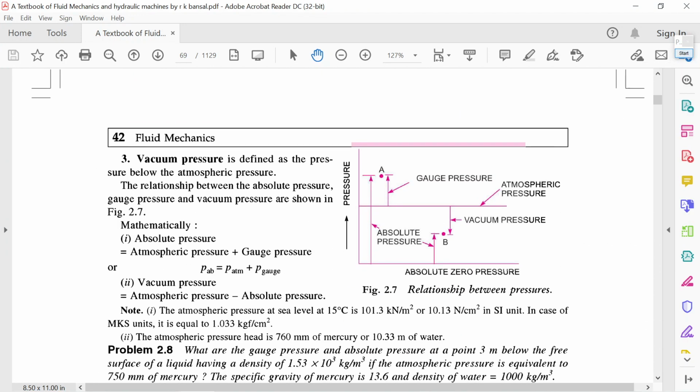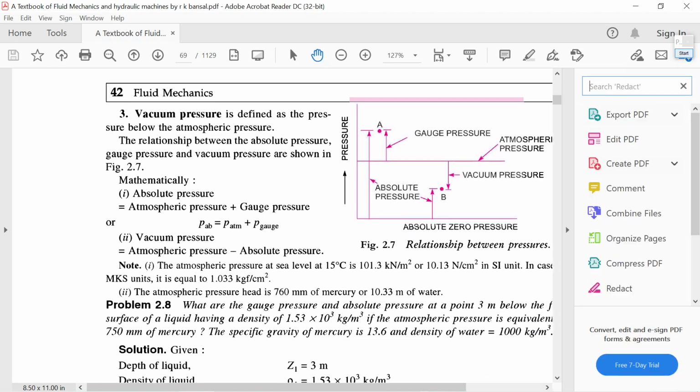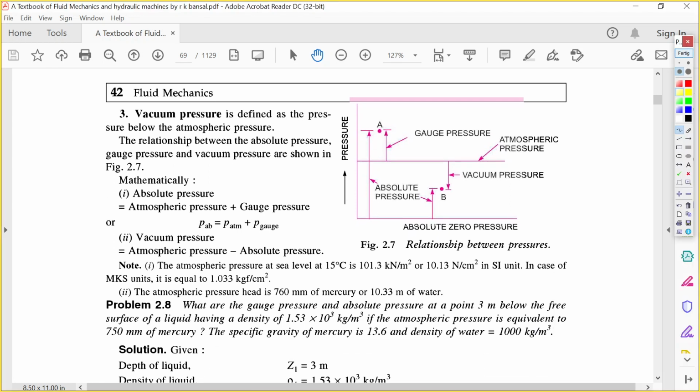And after this we have an important thing, that is the vacuum pressure. It is defined as the pressure below the atmospheric pressure. What is the vacuum pressure? Vacuum pressure is nothing but the pressure below the atmospheric pressure.